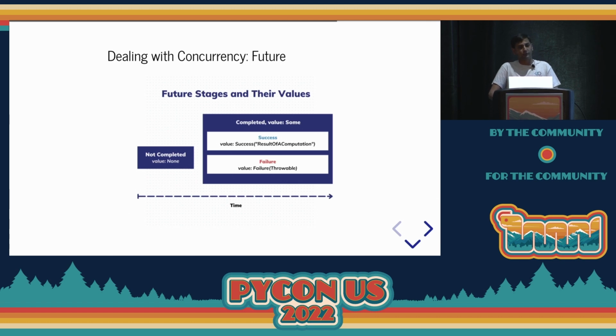Future works a little differently than option and try in that there is no explicit parent class and child class. What future does is start off with no value. The value is not completed, it's none. After some period of time, future will eventually behave like the try. Once the future completes, either there's a successful value from the future or there's a failure value from that same future, which encapsulates your throwable, your exception that you're going to get back.